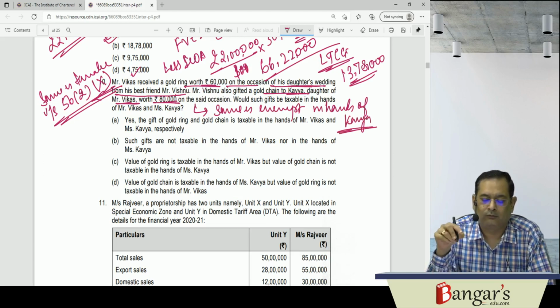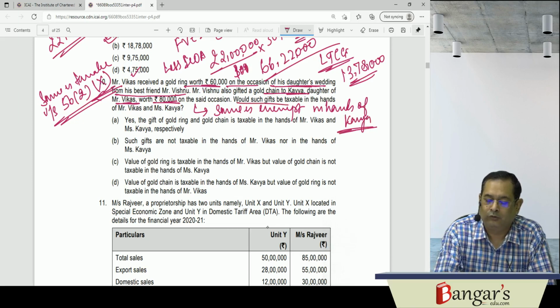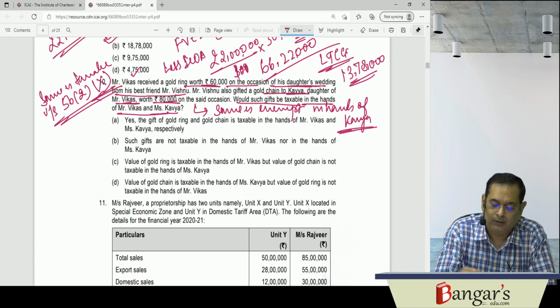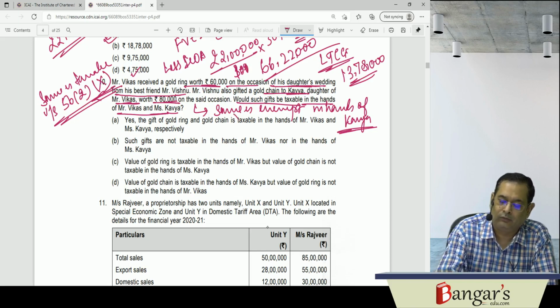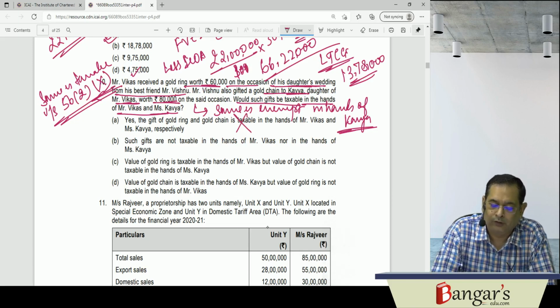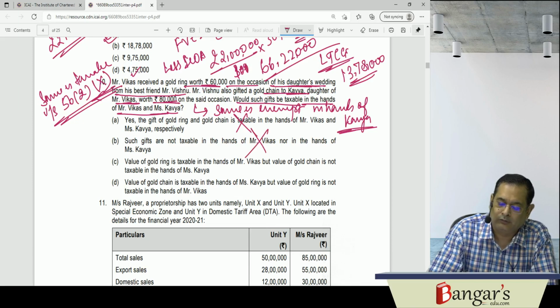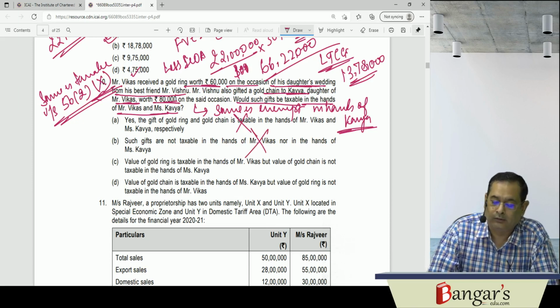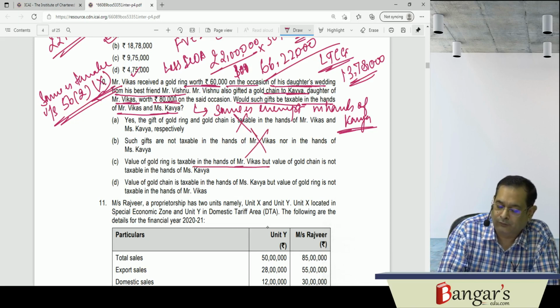So what they are asking is, would such gifts be taxable in the hands of Mr. Vikas and Miss Kavya? Option A, yes, the gifts of gold ring and gold chain are taxable. Option B, no, such gifts are not taxable in the hands of Mr. Vikas nor in the hands of Kavya. That is also wrong. Then the value of the gold ring is taxable in the hands of Vikas. That is correct.